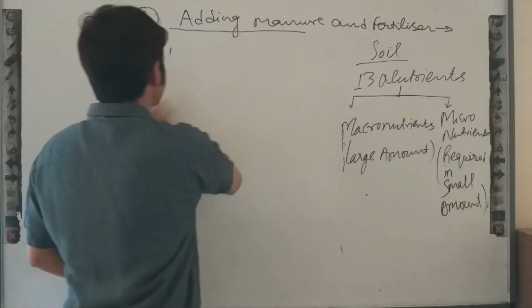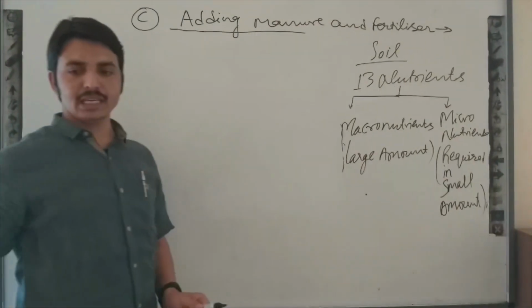Now, nutrients which are required by the plant in less amount.